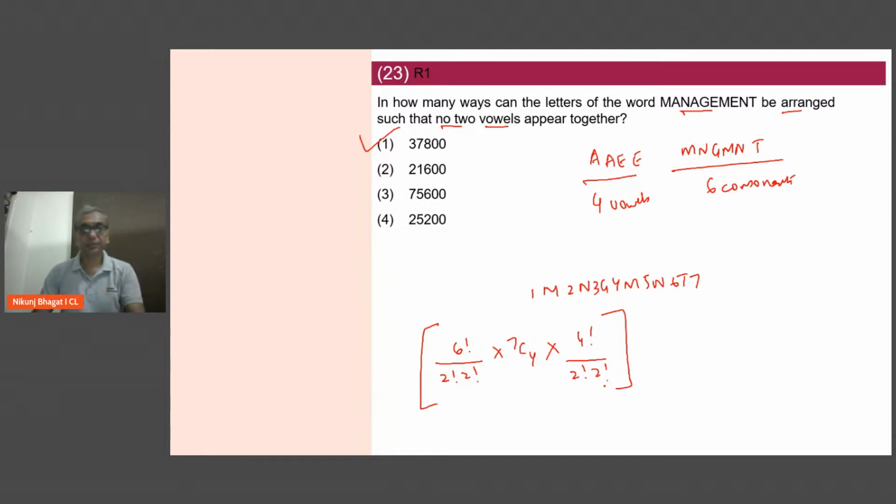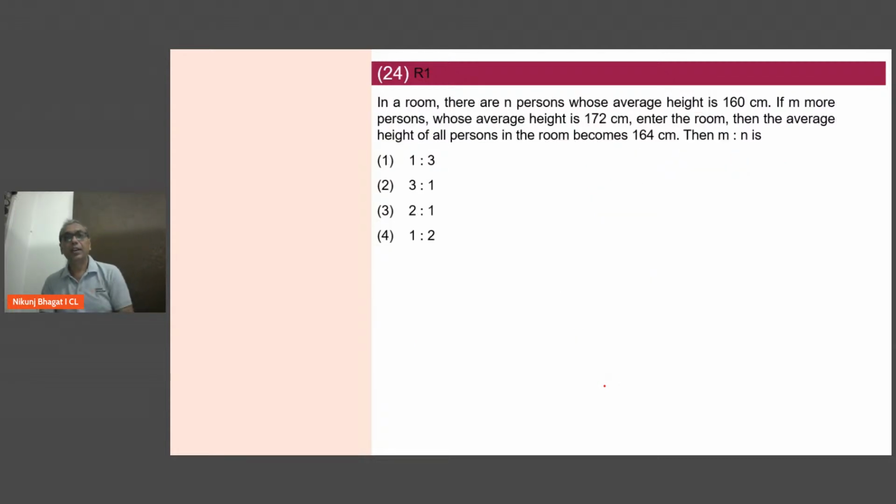Rania, quick response. Let's go to 24. In a room, there are n persons whose average height is 160. M more persons join whose average height is 172. Then the average of everybody becomes 164.